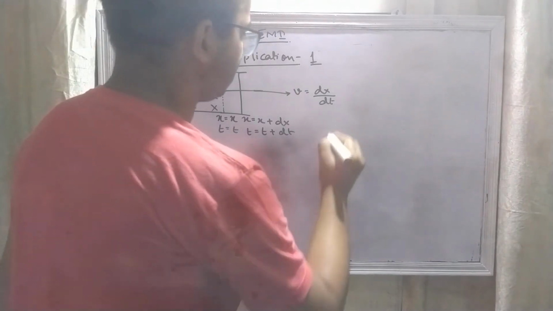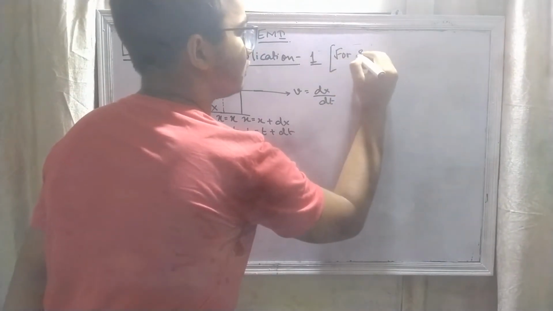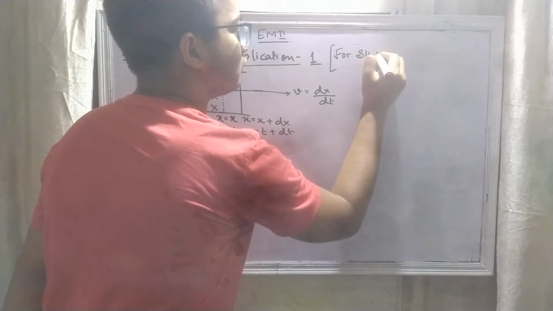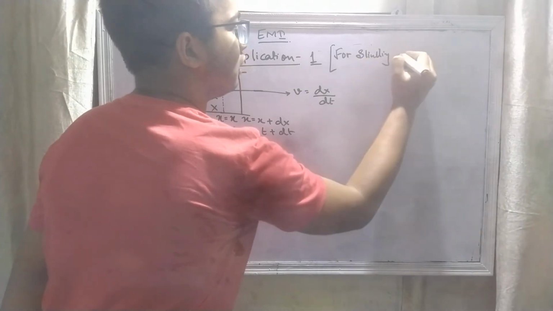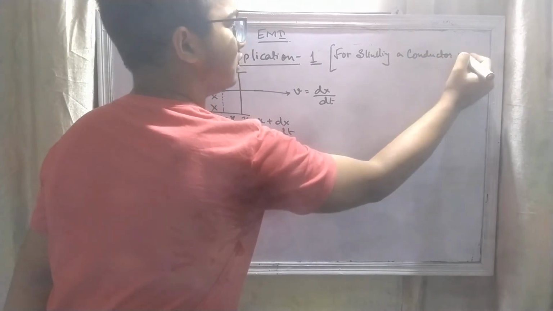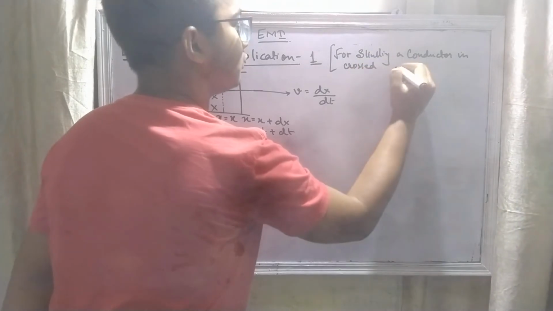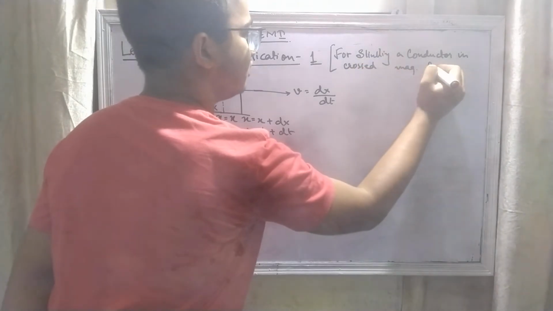Now this is for sliding a conductor in a crossed magnetic field.